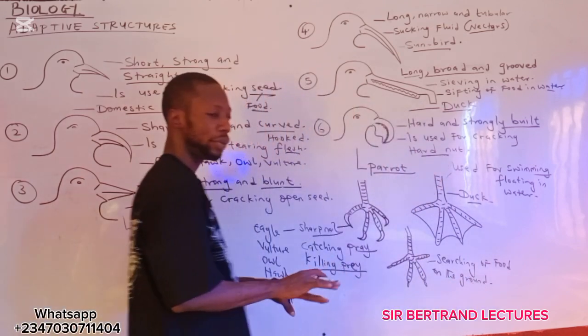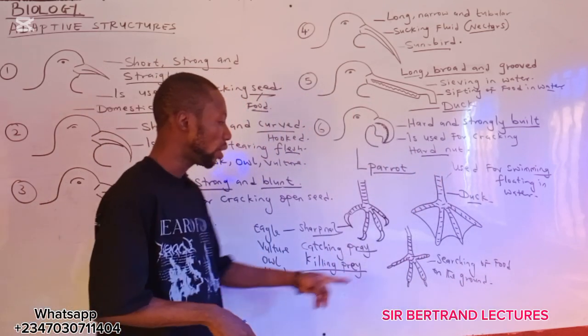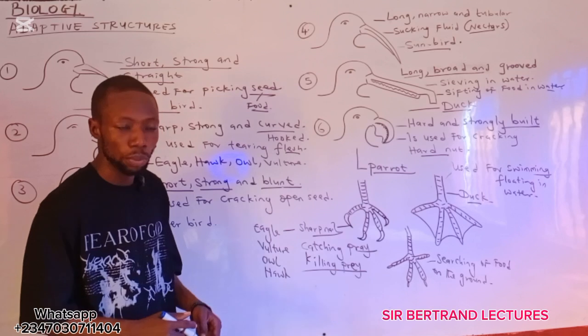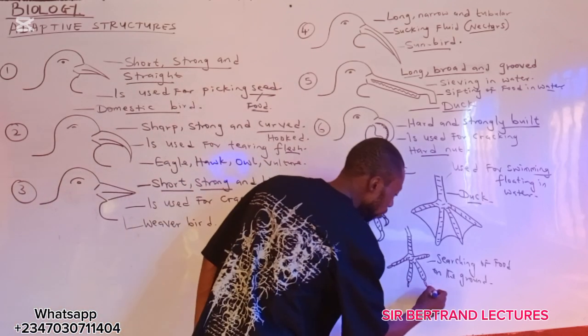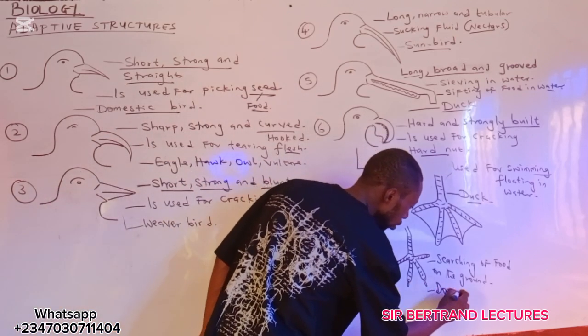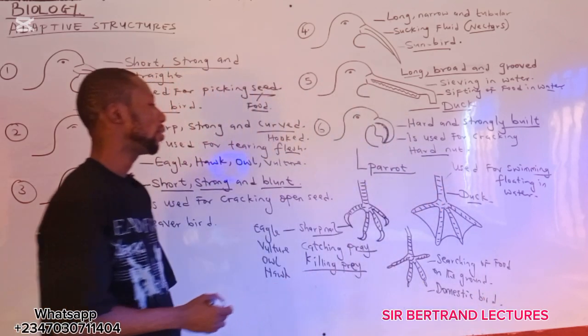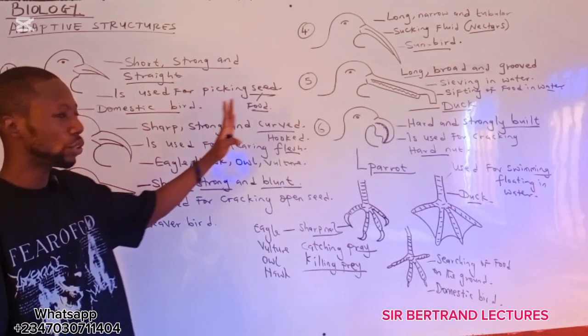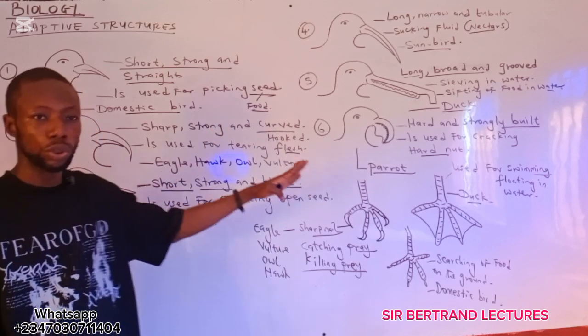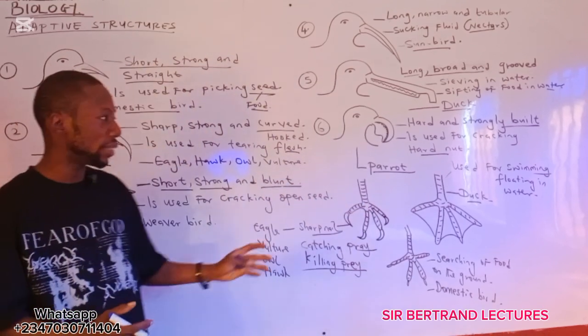They use it to search their food on the ground. And this kind of claw here is seen in domestic bird. We have this in domestic bird. So these are different structures and their functions we mentioned on the board and the organisms that possess them.